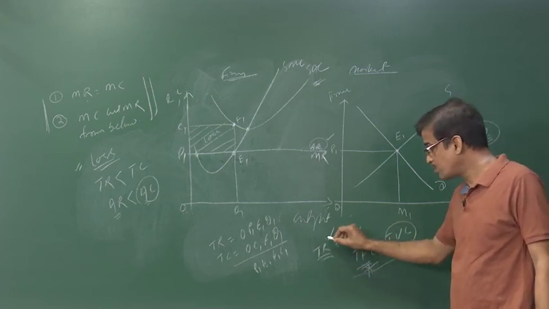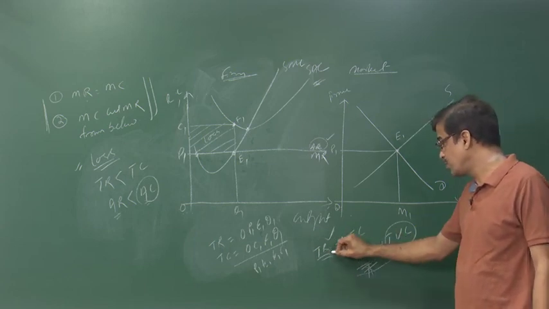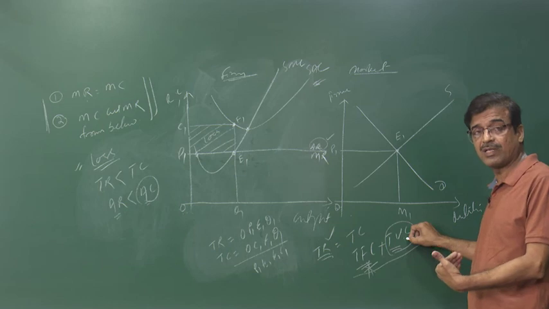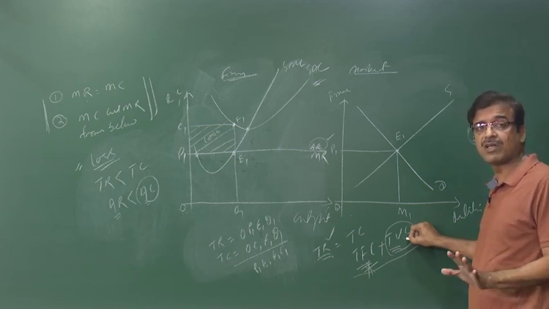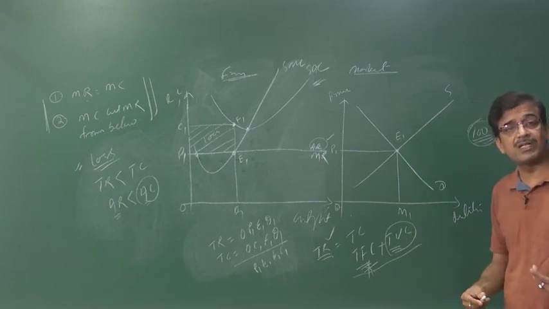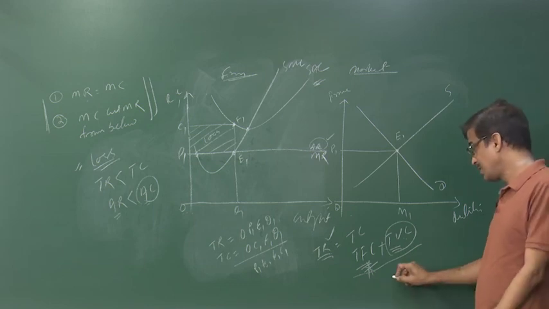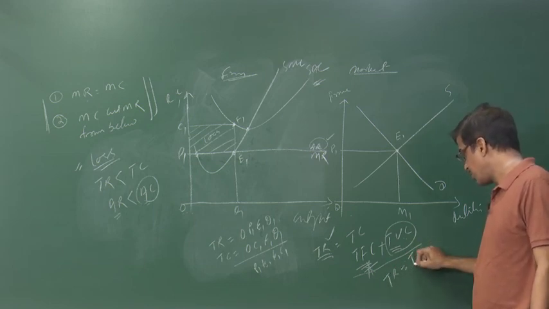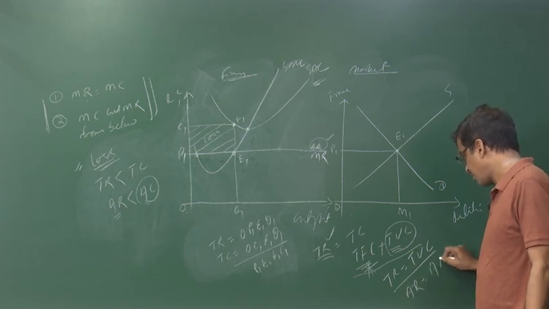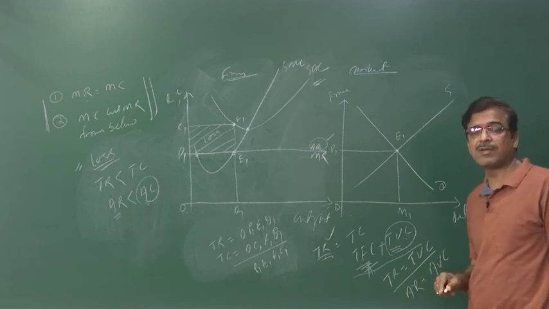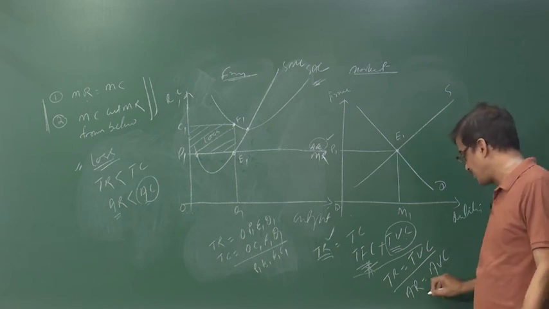But if the total revenue compared with the total variable cost is more than the total variable cost, even though there is a loss, the business continues, because he is able to cover up his maintenance cost. Up to what point will he cover up? Until total revenue becomes equal to total variable cost. That means until average revenue becomes equal to average variable cost. Yes, the producer continues till this particular point.